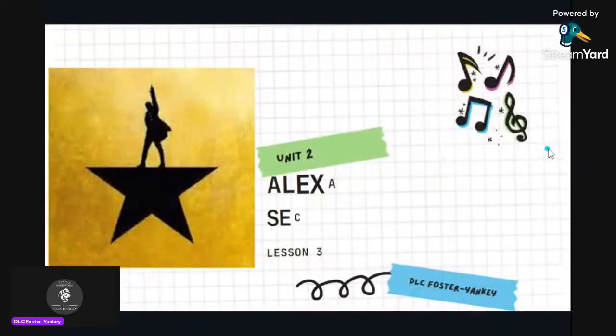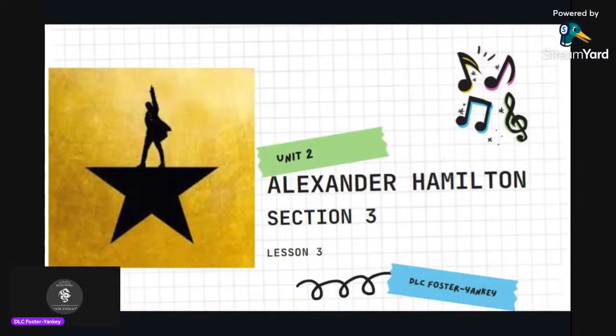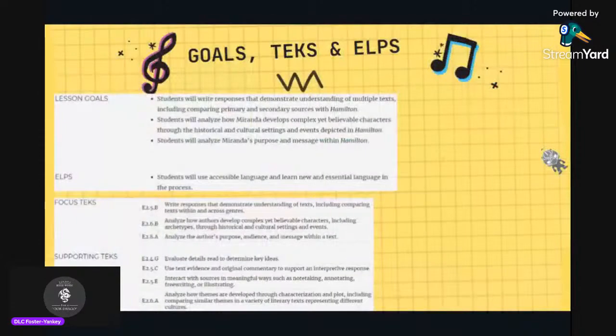In this video, I'll be discussing the third lesson and the third section of the Alexander Hamilton unit. Here are the goals, TEKS and ELPs for this lesson. Students are writing responses that demonstrate understanding of multiple texts, including comparing primary and secondary sources in the musical. They'll analyze how Miranda develops complex yet believable characters through the historical and cultural settings and events depicted in the musical, as well as Miranda's purpose and message within Hamilton.